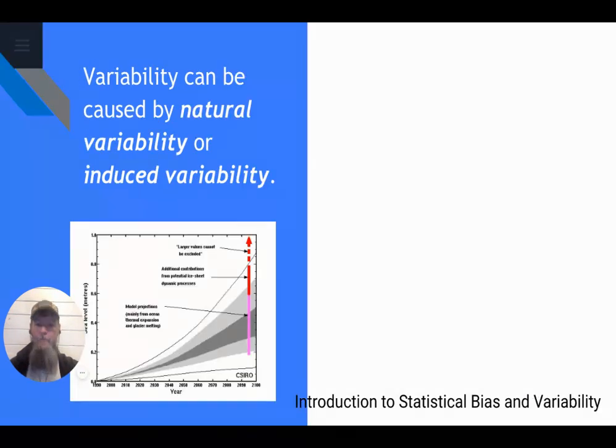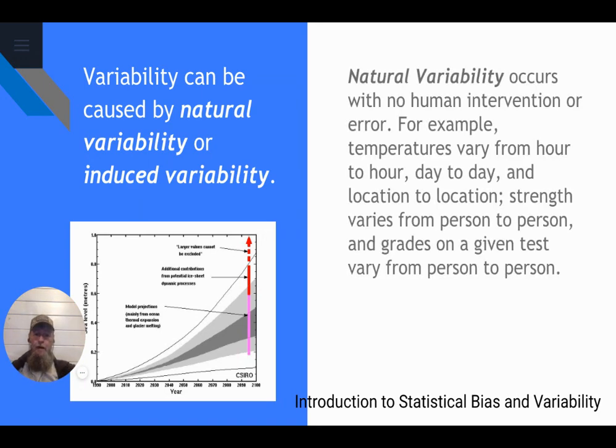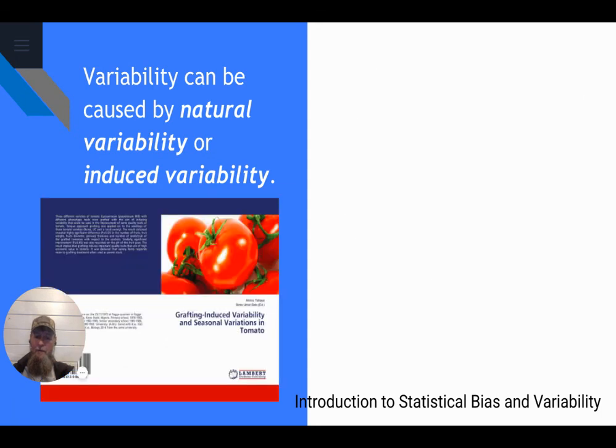So anyway, variability can be caused by natural variability or induced variability. What does that mean? All right, so natural variability occurs when there is no human intervention or error. It just happens naturally. For example, temperatures vary from hour to hour, day to day, location to location. Strength varies from person to person, and grades on a given test vary from person to person, right? Natural variability. Induced variability means something is causing it to happen, okay?